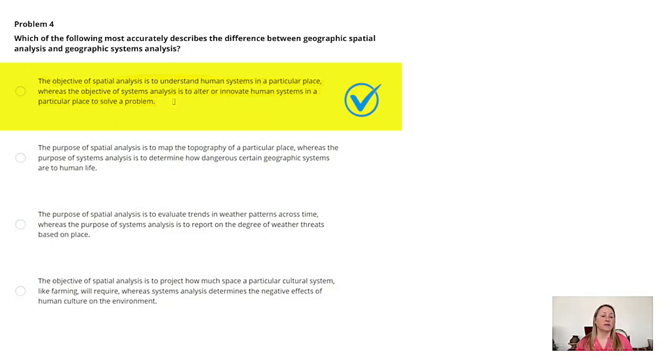The correct answer is the objective of spatial analysis is to understand human systems in a particular place. The objective of system analysis is to alter or innovate human systems in a particular place to solve a problem. Both spatial and systems analysis are key attributes of geographic study. In terms of the former, geographers collect data to observe trends in human systems based on place. In terms of the latter, geographers collect data about human trends to seek a solution to a specific problem.